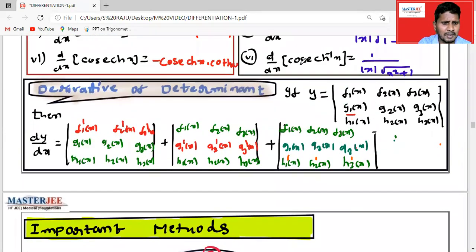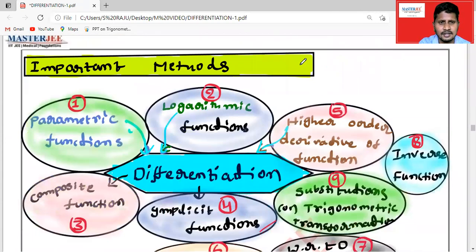So let us see some important methods here. Very important, mostly in JEE Mains they ask questions from these methods: parametric method, logarithmic method, differentiation of composite functions, implicit functions, derivative with respect to another function, infinite series, and higher order derivatives.